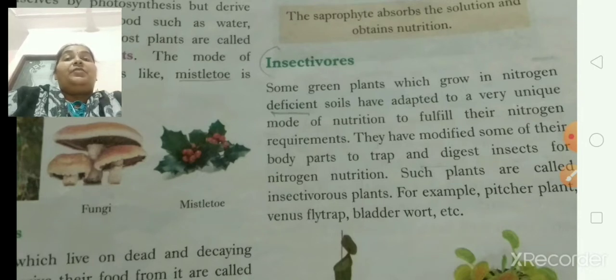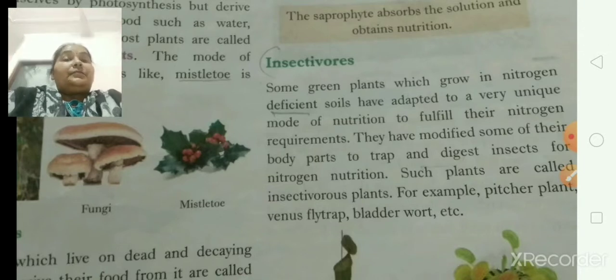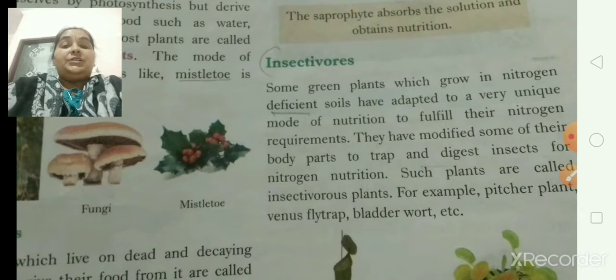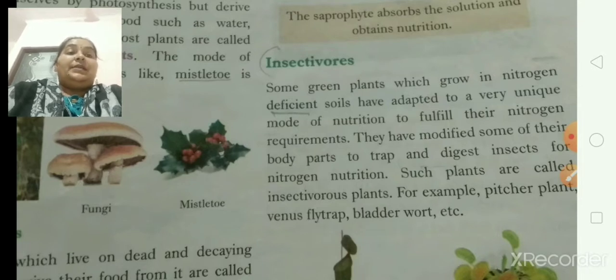Best example of parasite was Cuscuta, being a total parasite, and partial parasitic plant was Mistletoe. Clear? Saprophytes' best examples were fungi and mushrooms.